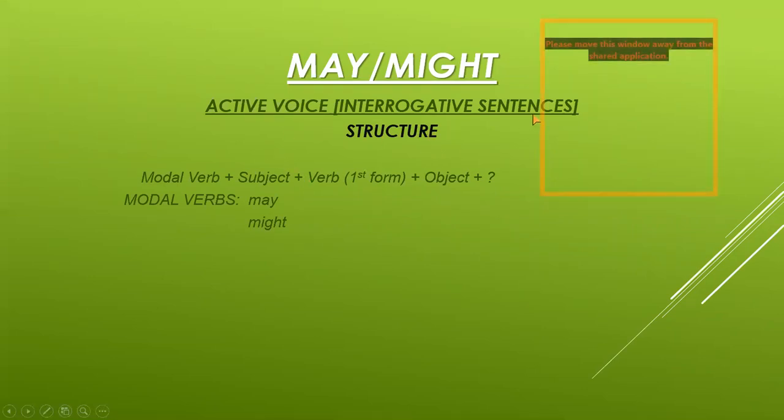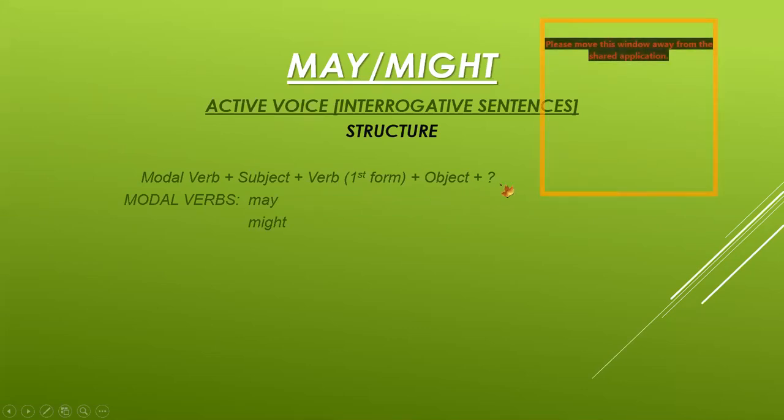You know that for interrogative sentences, which are used to ask questions, we must place a question mark at the end of the sentence and we start with the modal verb. Whenever there is a helping verb in the sentence, we start with the helping verb, and whenever there is a modal verb in the sentence, we start with the modal verb. In active voice, subject comes first and object comes at the end. So we start with the modal verb plus subject plus verb first form plus object plus question mark.